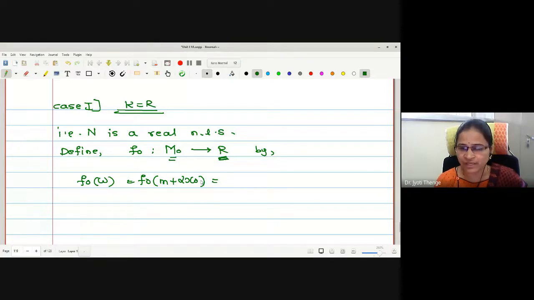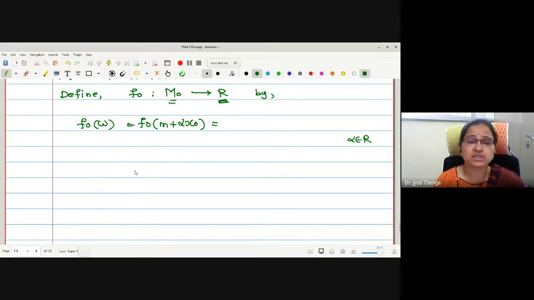What about the alpha selected here? Is it real? Here alpha is in R, correct? Therefore, in order to prove that f naught is linear, we will try to involve the function f somewhere while defining f naught, so that we can show this f naught is linear. Also, we can show this will be an extension of f.